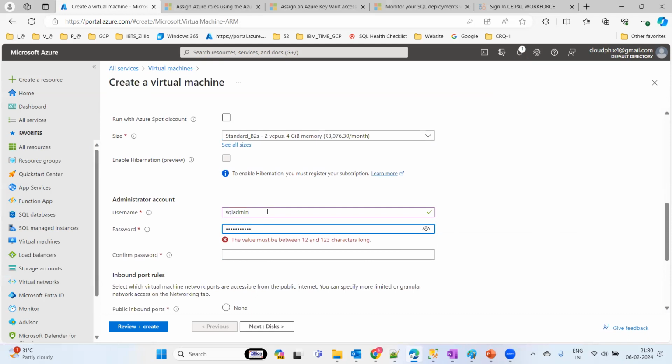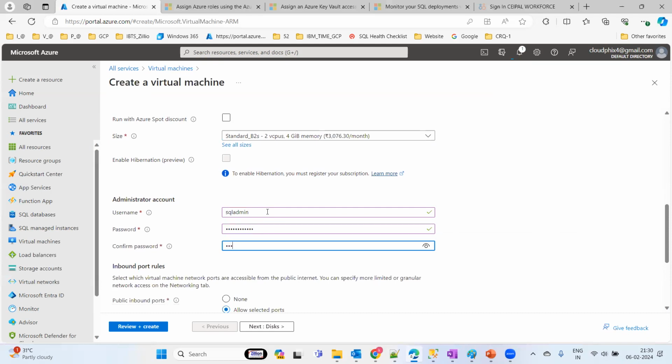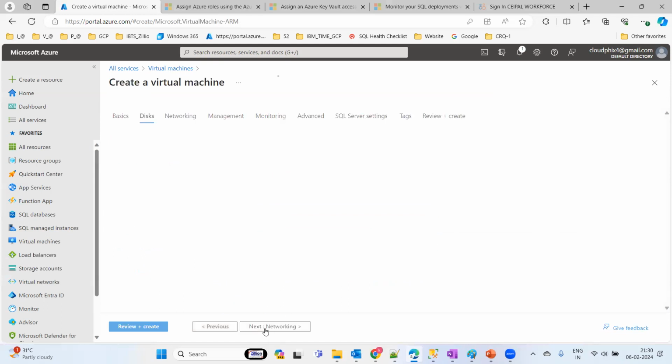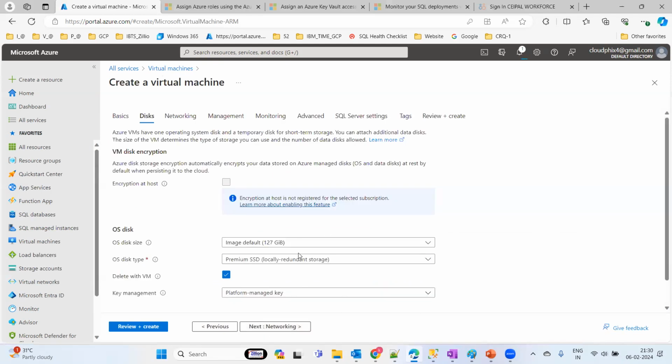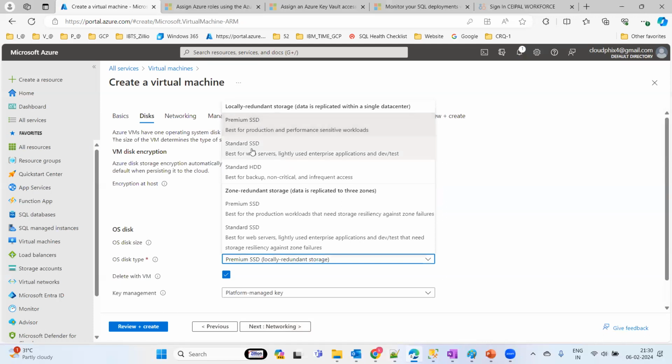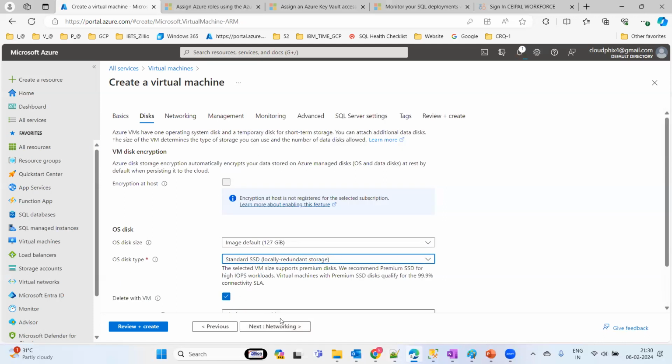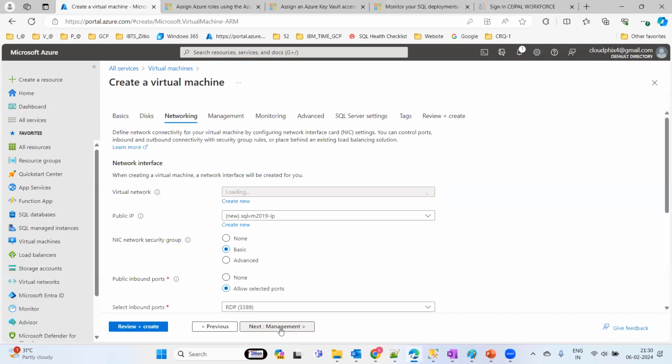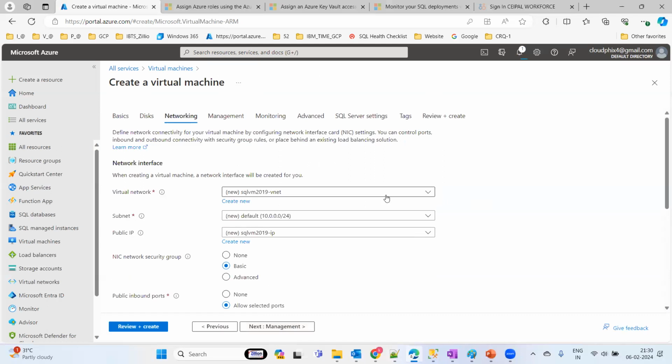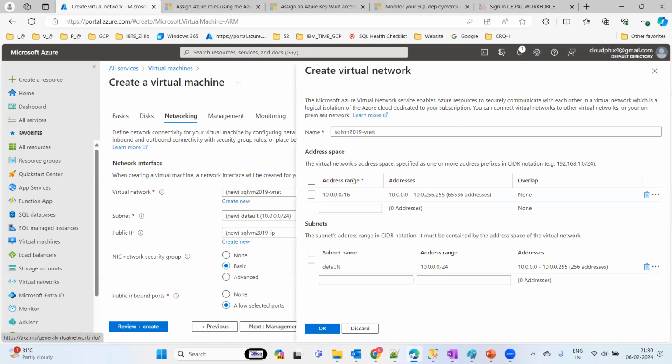This password is for the VM login, and we can also use it for the SQL authentication. Next is disks. This is completely related to the OS disk. Make this an SSD disk. This thing we are going to discuss in detail in a later part. For the network part, there is a network configuration, you can utilize an existing one, or you can configure one directly as well. This is going to work.